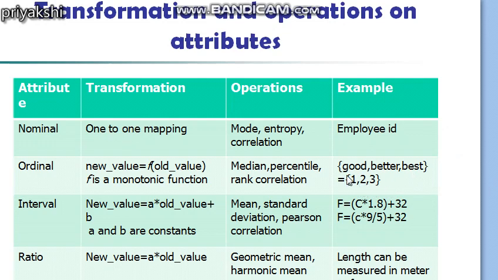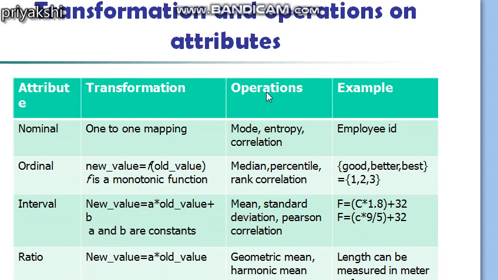Okay, so now see, this is a monotonic function. Good is transformed to 1, better is transformed to 2, and best is transformed to 3. So this is an example of the transformation of an ordinal attribute. In case of an interval attribute, the new value will be equal to the formula a times old value plus b, where a and b are both constant values.